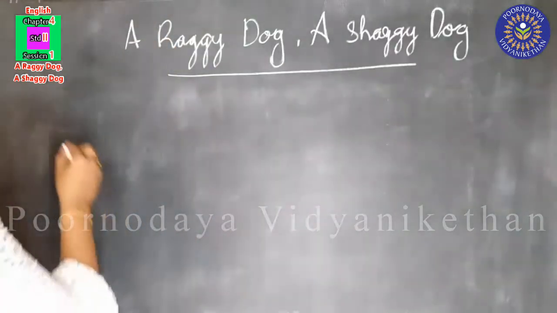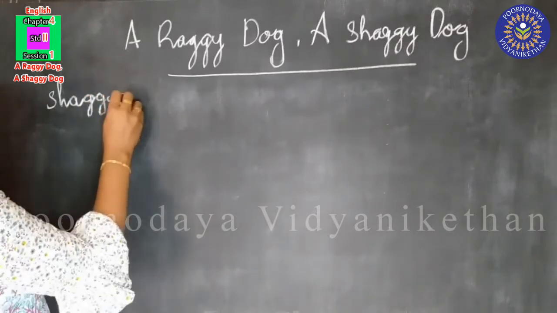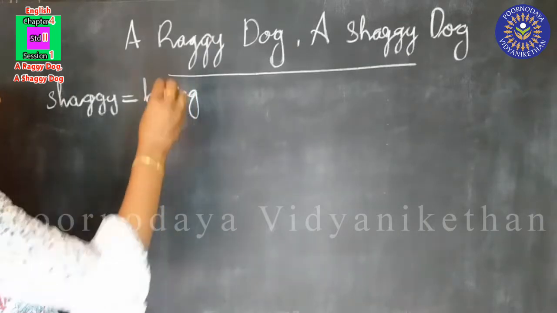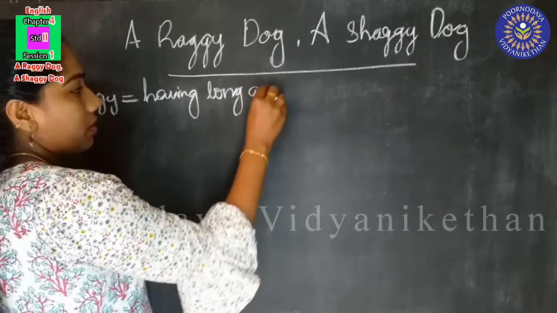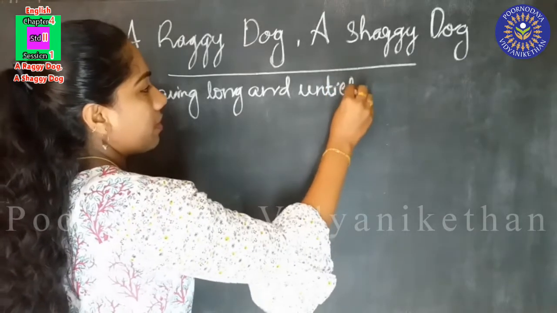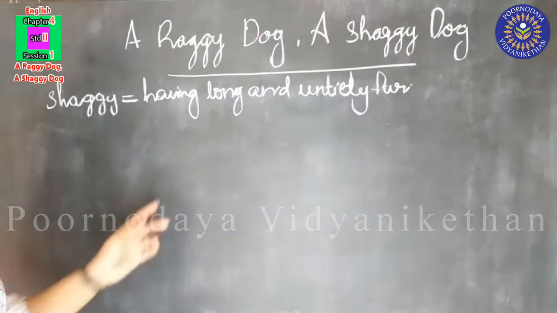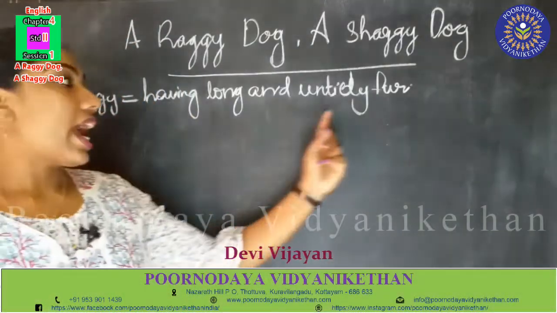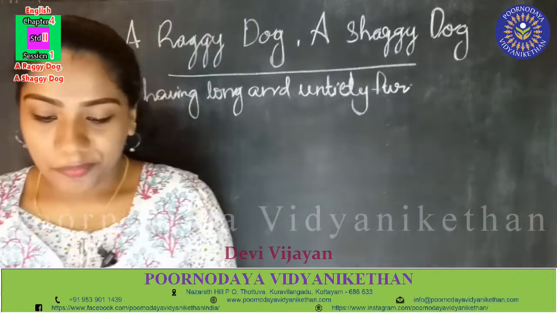What is the meaning of shaggy, children? Shaggy means having long and untidy fur. Having long and untidy fur. So this boy's dog is having long and untidy fur. It is having long fur and it is untidy.